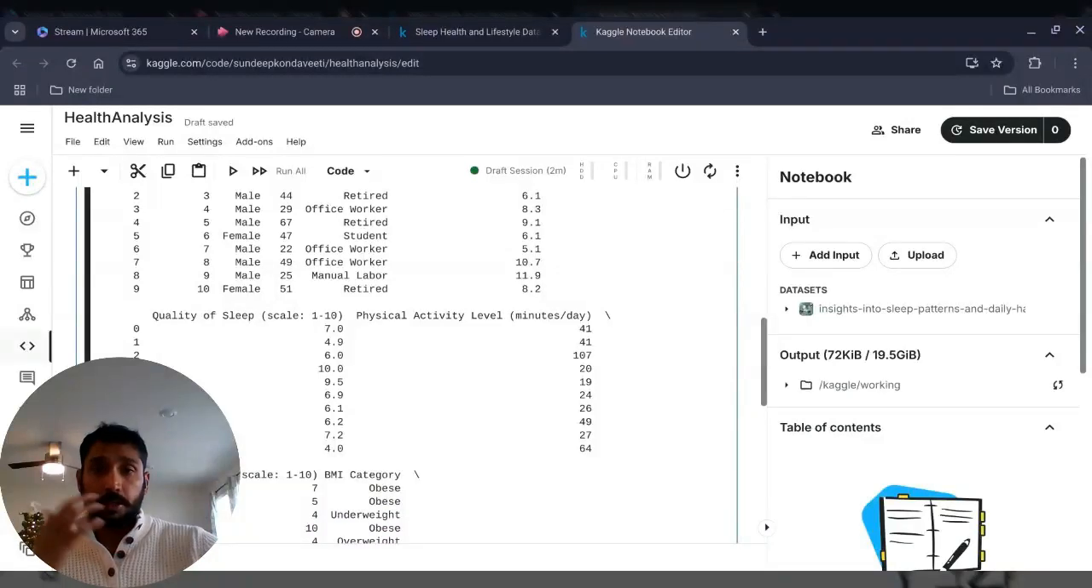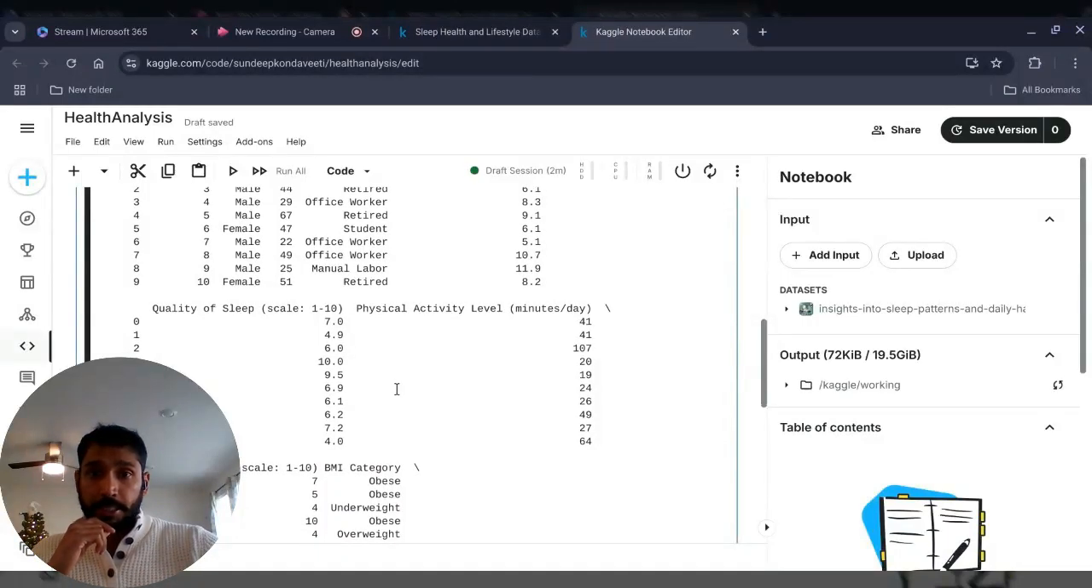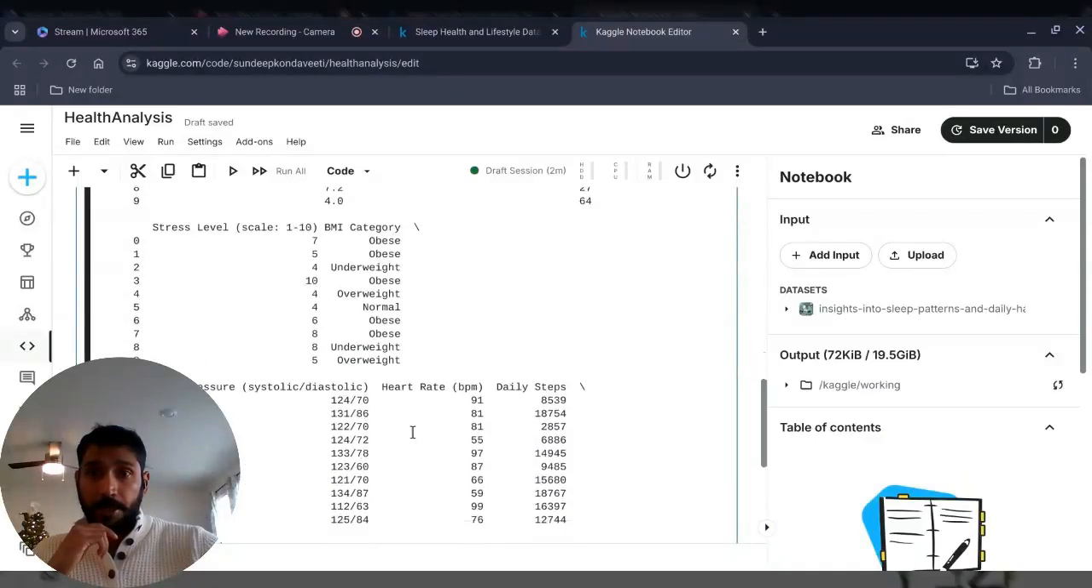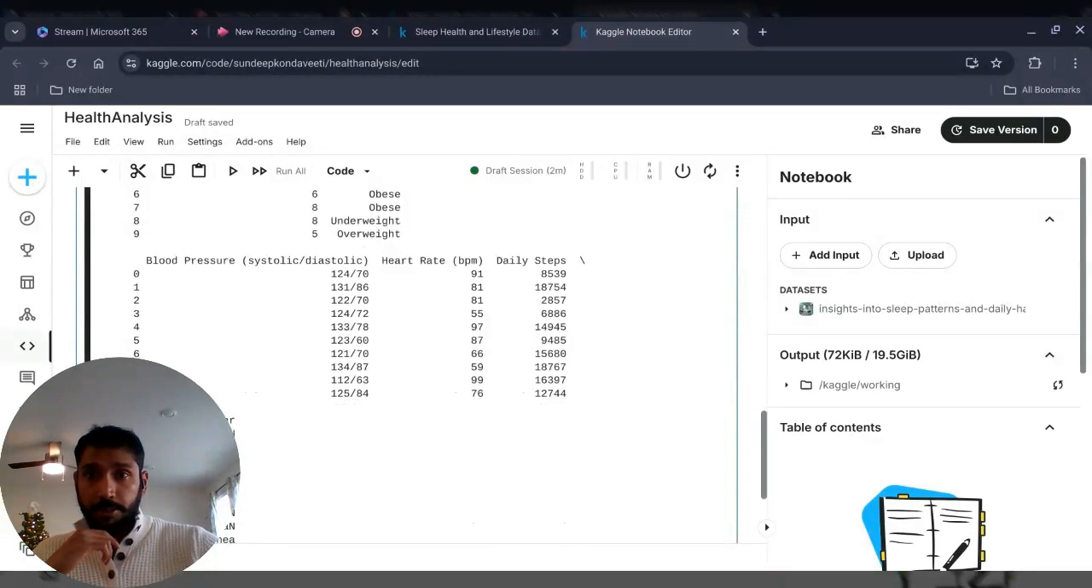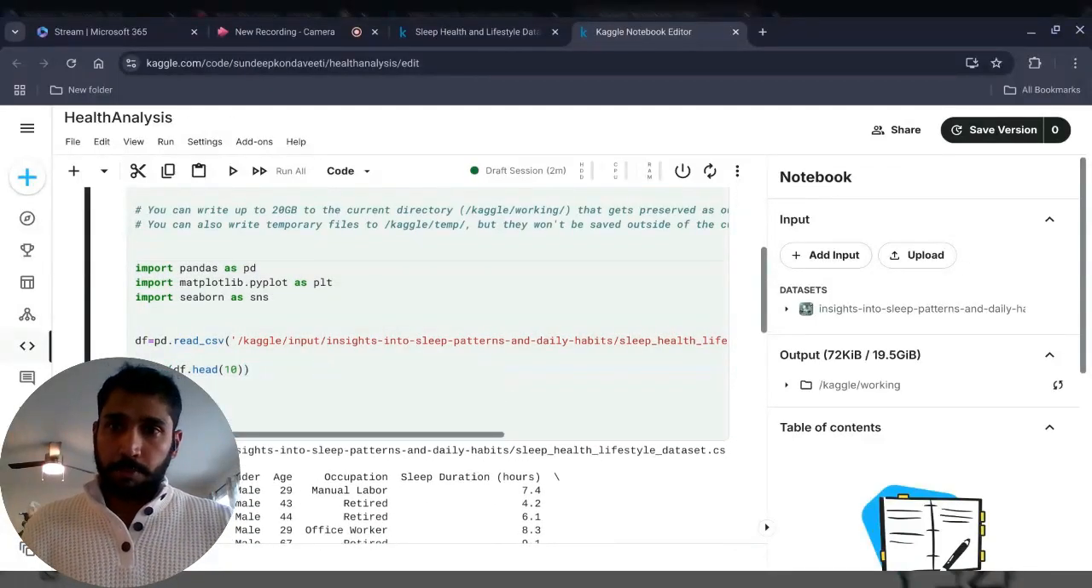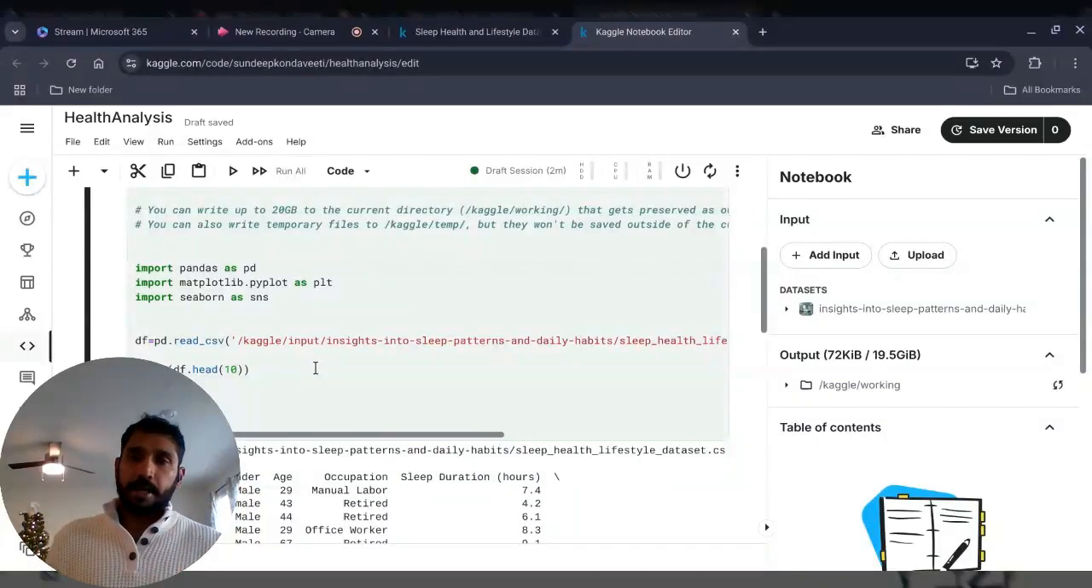I like that metric because it's a very much normalized metric to assess and find patterns in the data. Stress level, it is also at a scale of 1 to 10. BMI category, blood pressure, which is systolic and diastolic, heart rate, in BPM, that's the unit of measurement, daily steps, and sleep disorder. Okay, that's a lot of good information, but I want to pick two simple variables and try and see the correlation between the two.